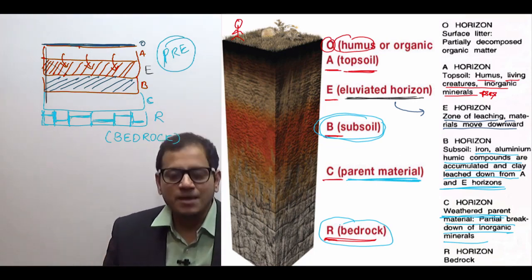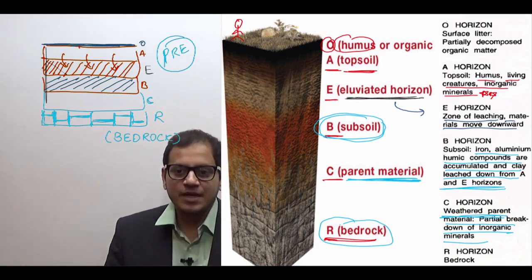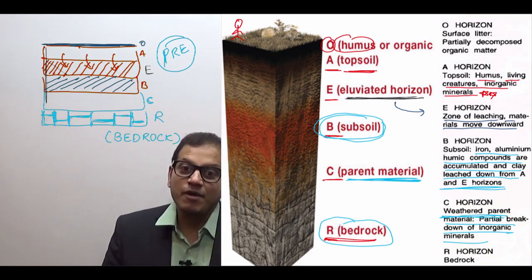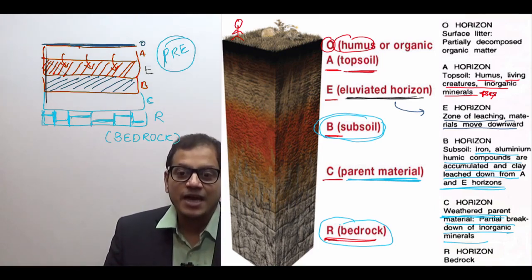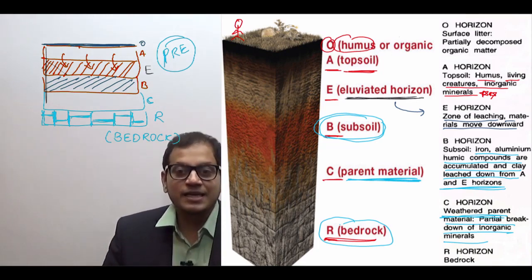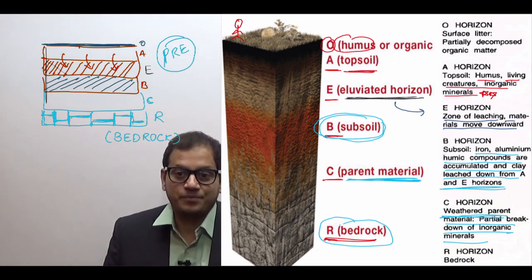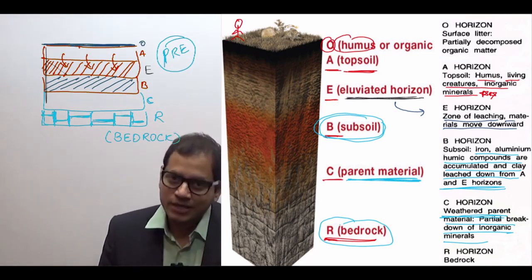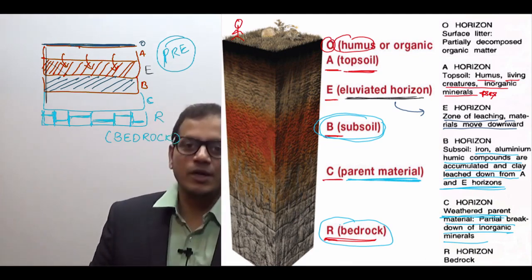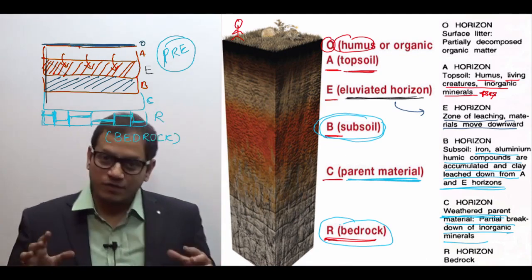After that is the subsoil, that is the B layer. It is generally made up of inorganic matter, the iron and aluminum compounds are accumulated, and then after that it is the C layer, that is the parent rock, inorganic matter, and bedrock is the lowermost, which is not broken down. So this is how the structure of the soil is.